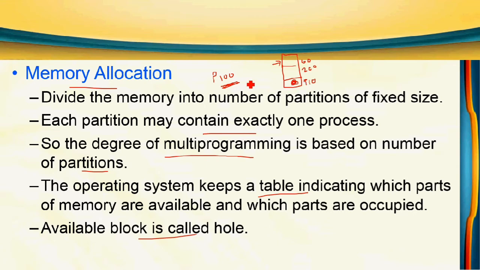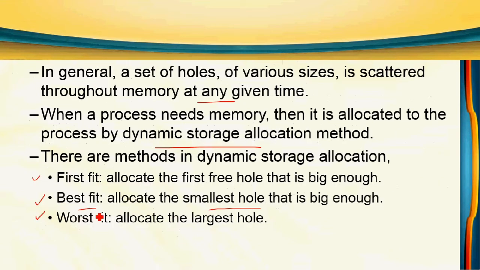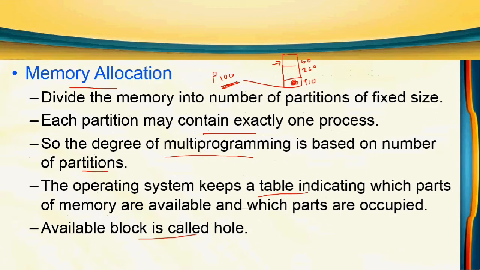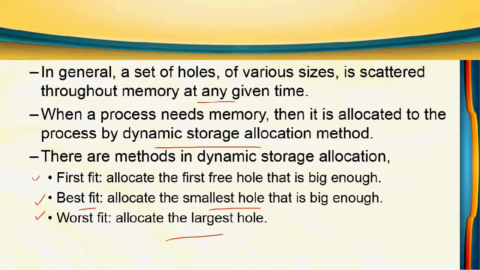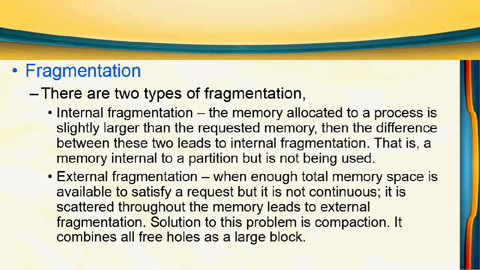So we choose that. That is the best fit method. Worst fit method: allocate the largest hole. The largest here is 200, so in the worst fit method we allocate this process in the second partition. These three are dynamic storage allocation methods.